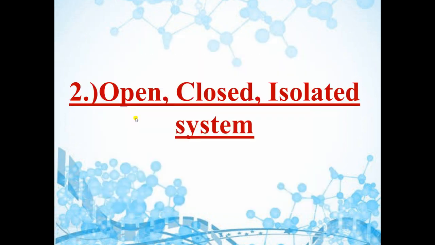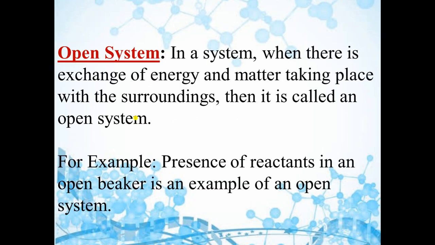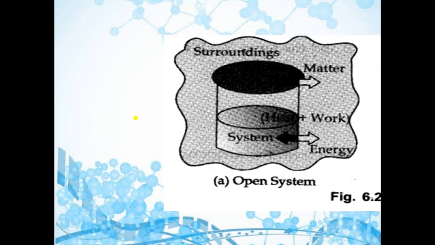Now the next term is open, closed, isolated system. What is an open system? A system is said to be an open system if it can exchange both matter and energy with the surrounding. For example, if some water is kept in an open vessel, so this is a container which is open from the upper part. So here water is present. So here exchange of matter and energy both can take place. So we will say that this is an open system.